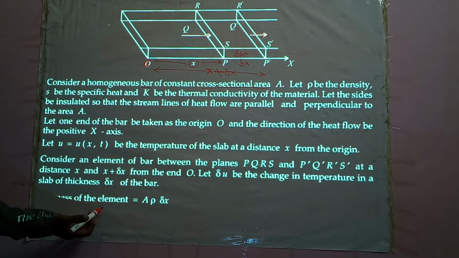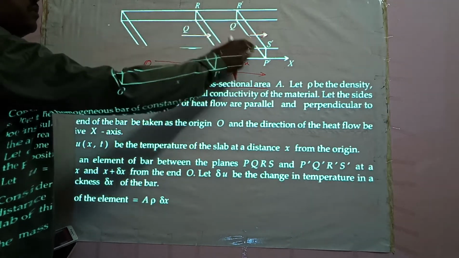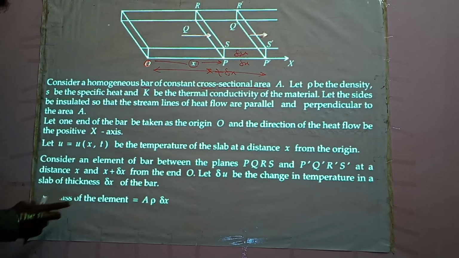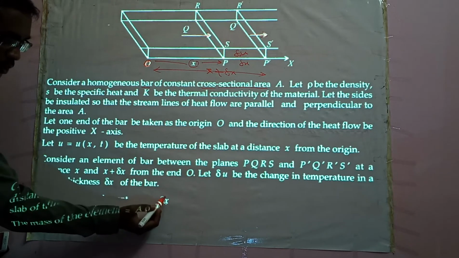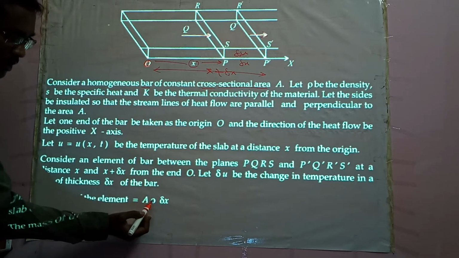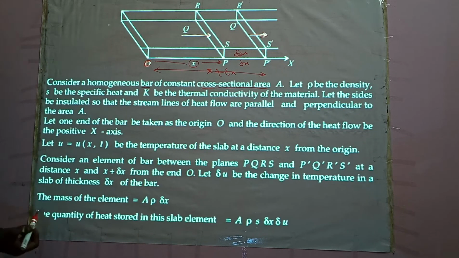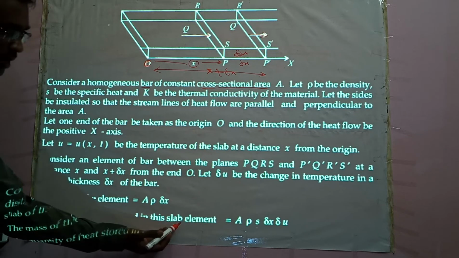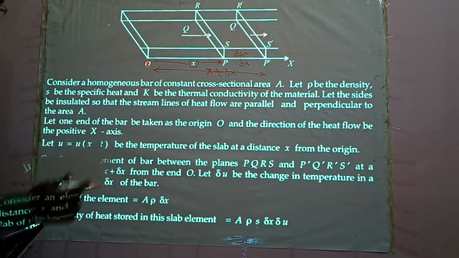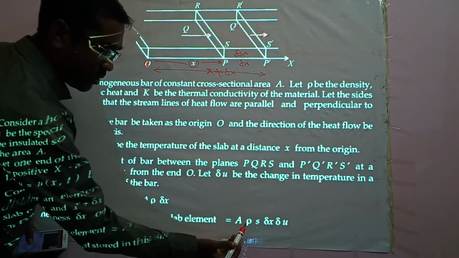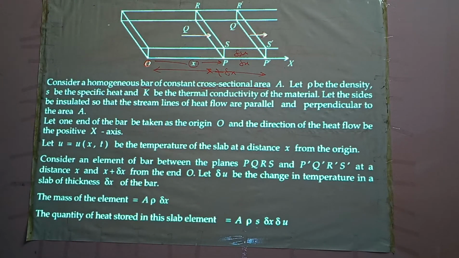The mass of the element will be area A into rho into delta x. The quantity of heat stored in this slab will be A rho s delta x delta u. This you should remember.